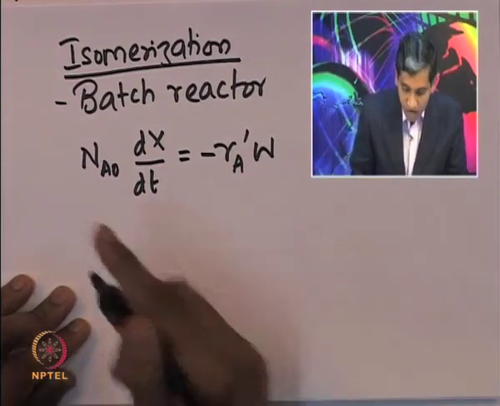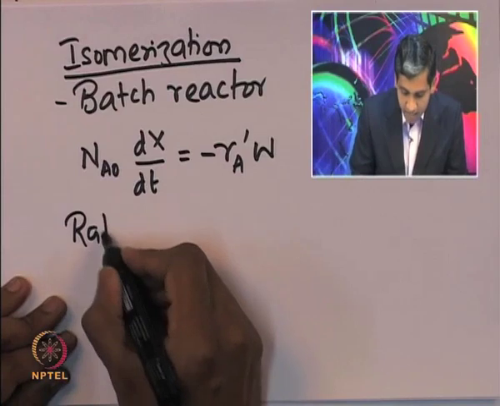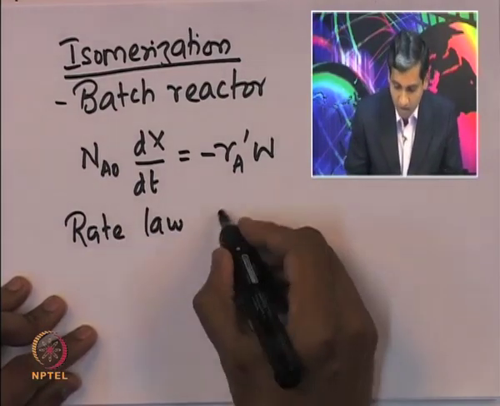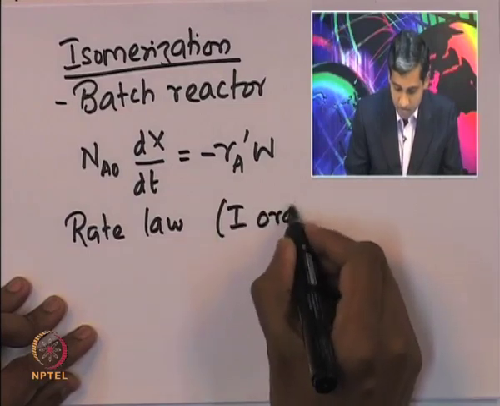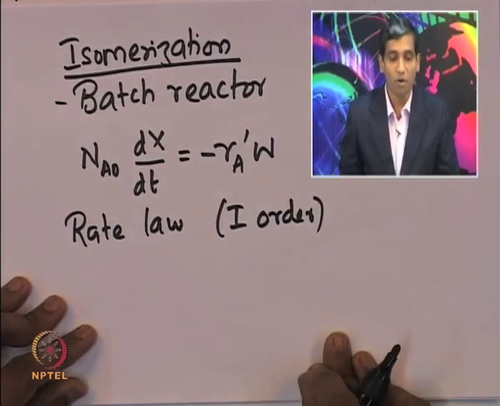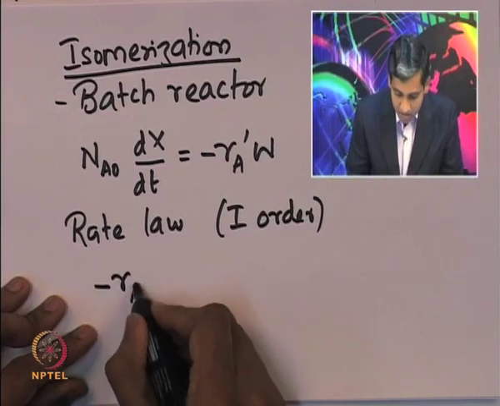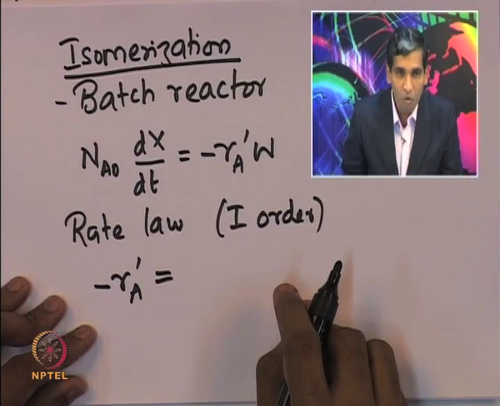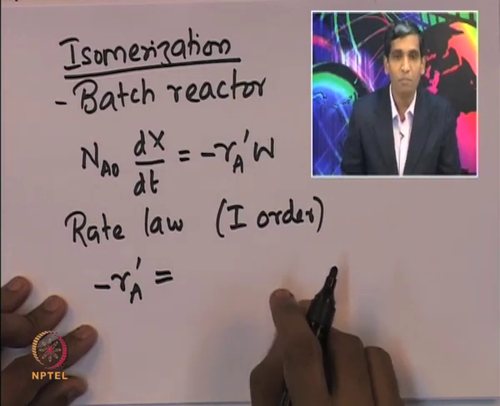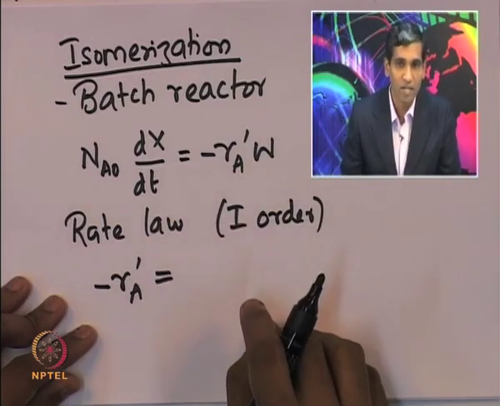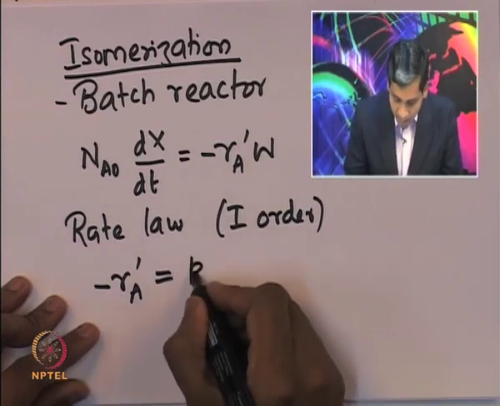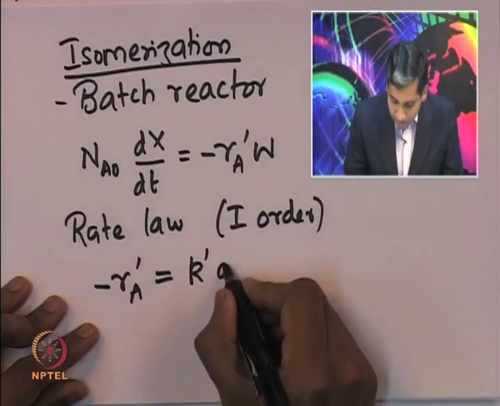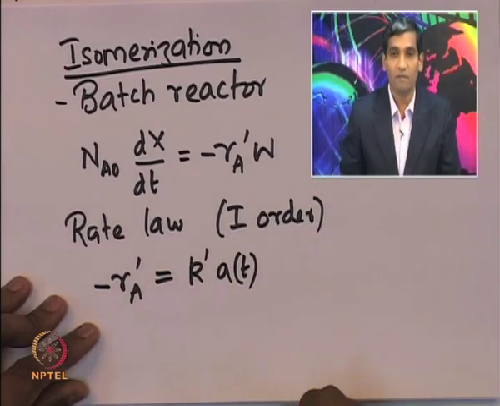Okay. So, now the next step is to find the rate law. Let us assume that it is a first order reaction. So, the rate law, that is the moles of A reacted per gram of catalyst per unit time, is given by k prime, which is the specific reaction rate, multiplied by the catalyst activity.